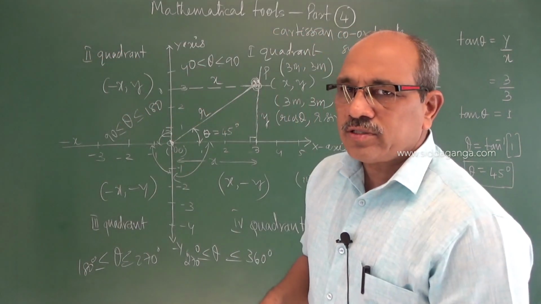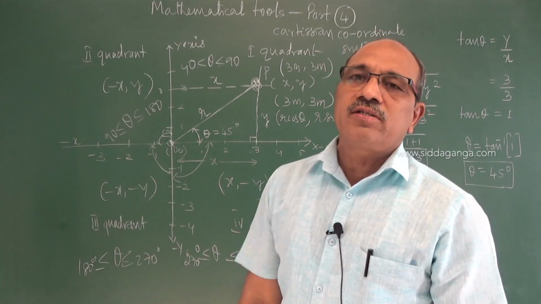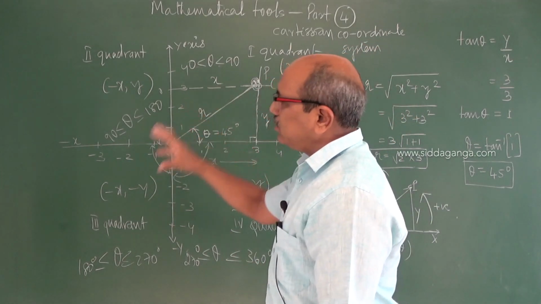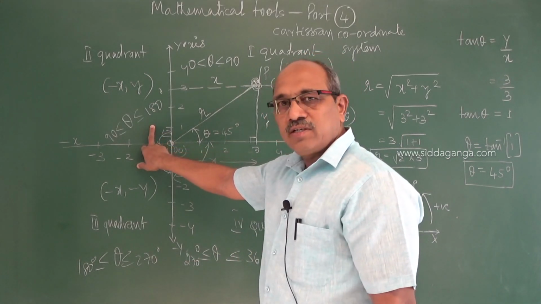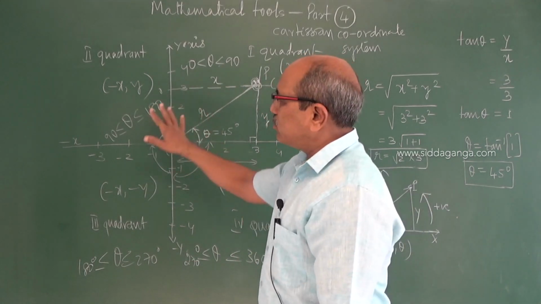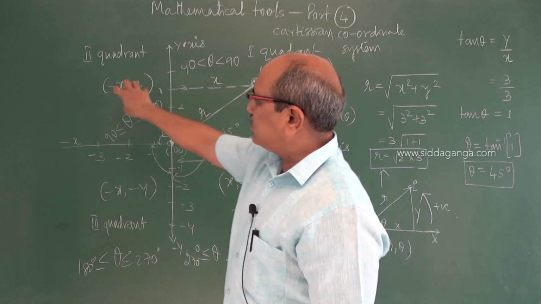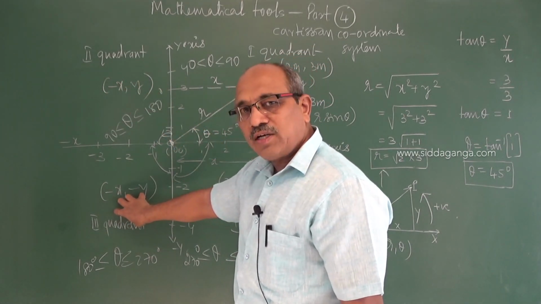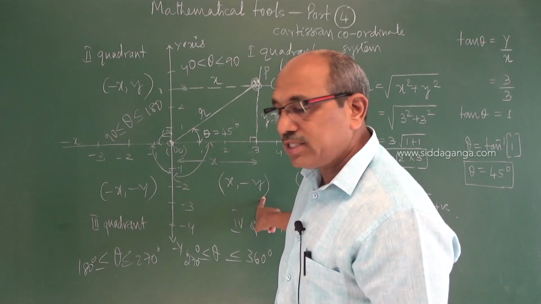So whenever you come to the situation to locate a point, to understand motion or any physical quantity, knowing in which quadrant it lies is a must. Trigonometric functions become easy once you understand the quadrant concept. In the first quadrant both are positive; in the second, x is negative and y is positive; in the third, both are negative; in the fourth, x is positive and y is negative.